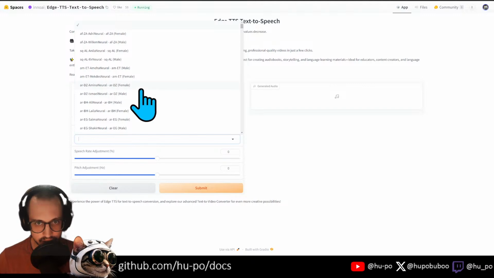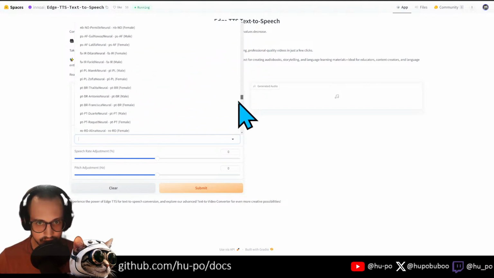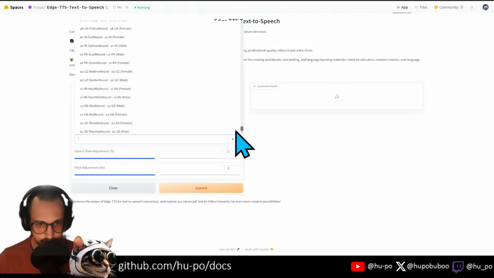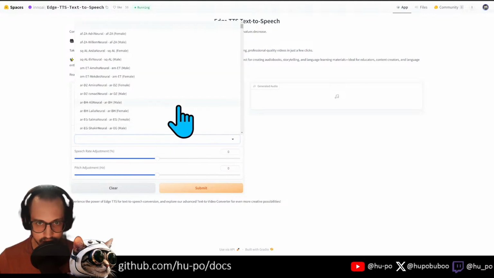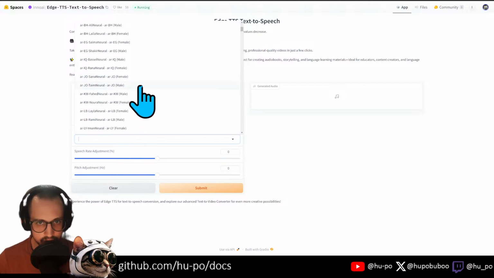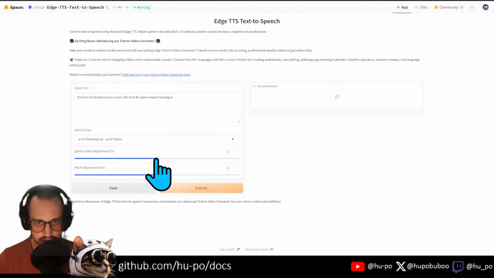Let's try neutral. Do we have an angry one? We need an angry, ominous old man. Willem. We just have to guess. Omar male. Let's try that guy. Speech rate, let's do it a little bit slower. And then pitch, a little bit lower.